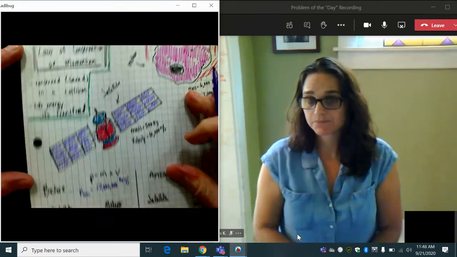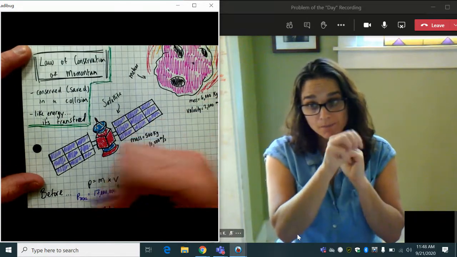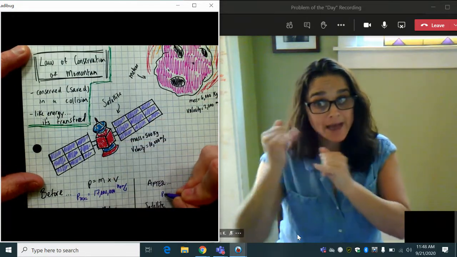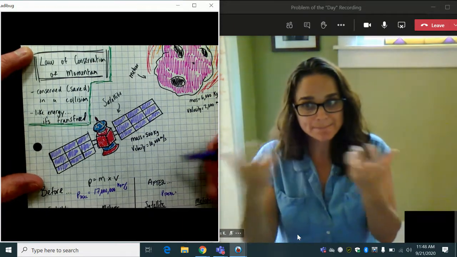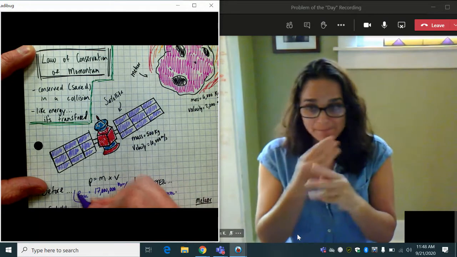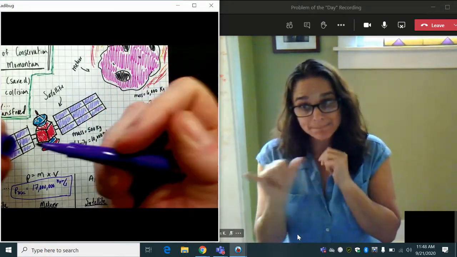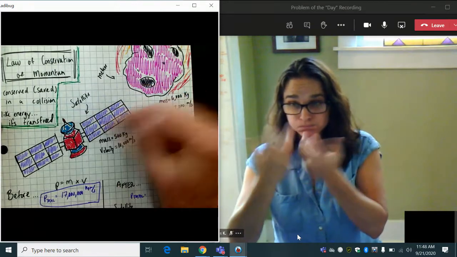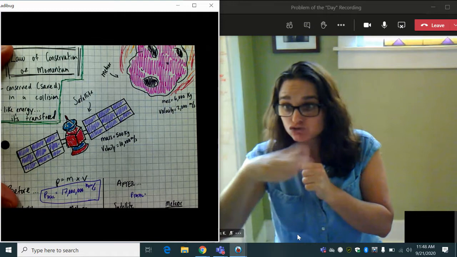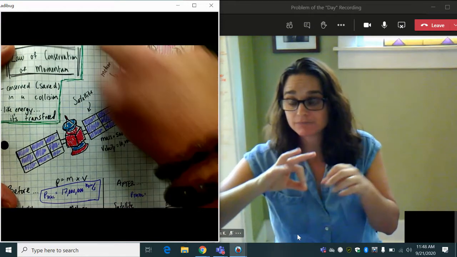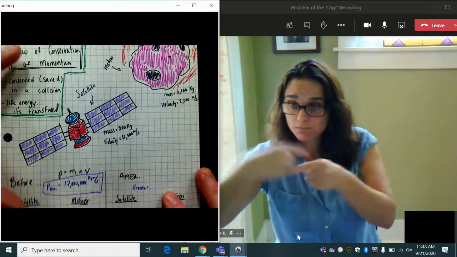Based on the law of conservation of momentum, we would predict that at the end, our total should be the same. So let's hope that if we're doing our problem right and doing our math right, these two numbers should be the same. All right, now they've collided. Remember, momentum is transferred just like energy. So our satellite's going to bounce off going one speed in one direction. Our meteor will also bounce off going a different speed in a different direction. Mass will always stay the same, okay?